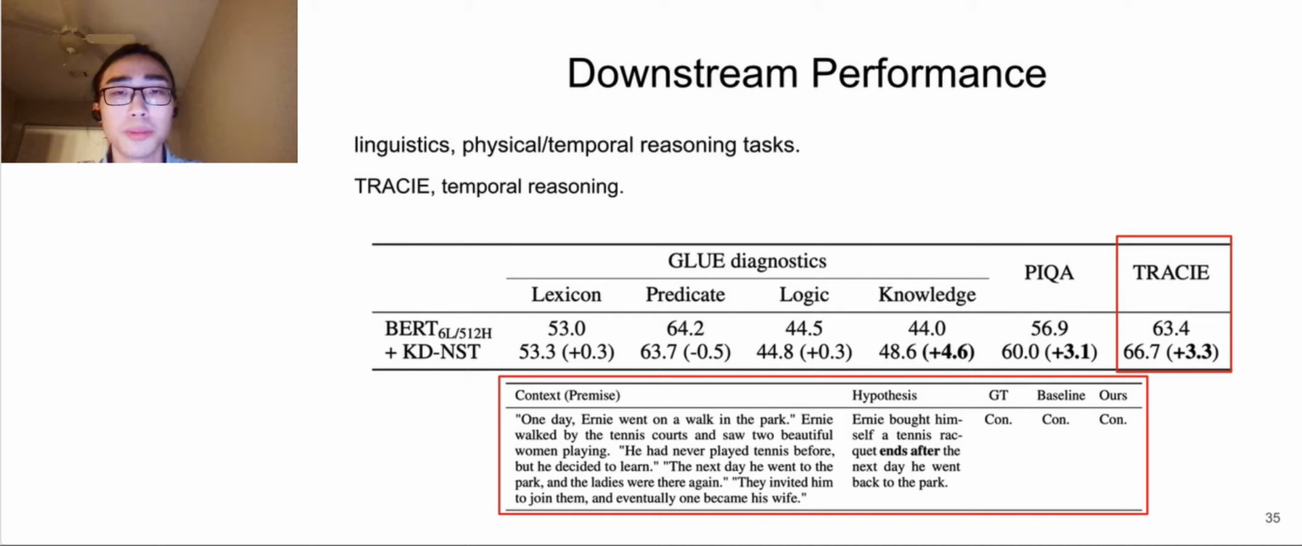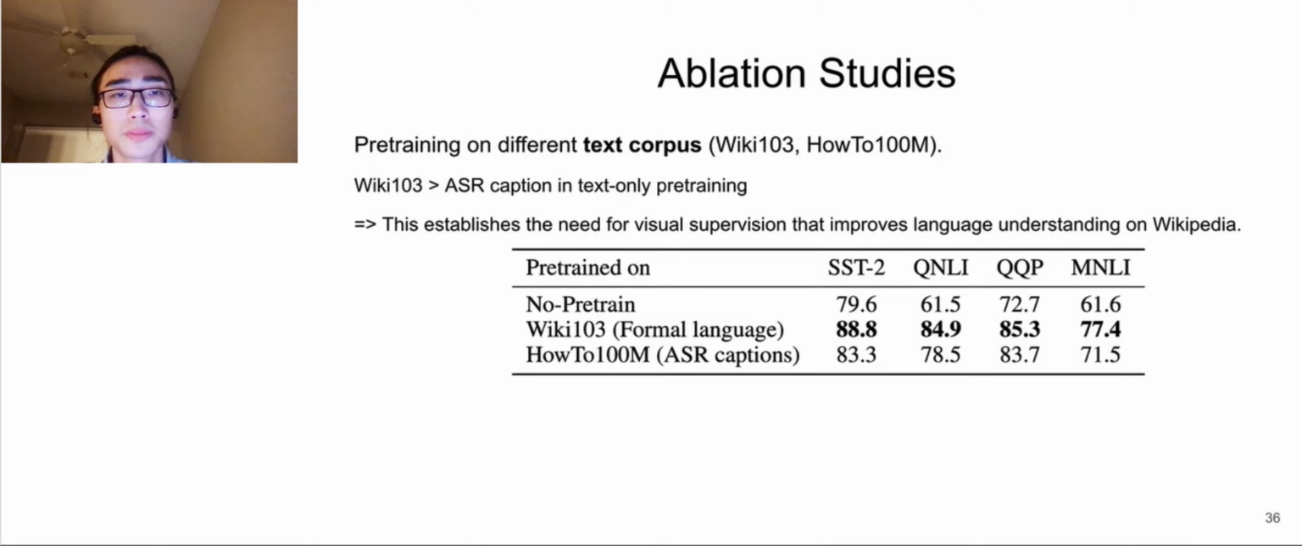After discussing downstream task performance of our proposed method, we then show several ablations based on the datasets, pre-training methods, and model components. We first show pre-training on different text corpora and found that pre-training on Wiki performs better than no pre-training and HowTo100M. This establishes the need to leverage Wikipedia and knowledge transfer, and visual supervision improves language understanding on Wikipedia.